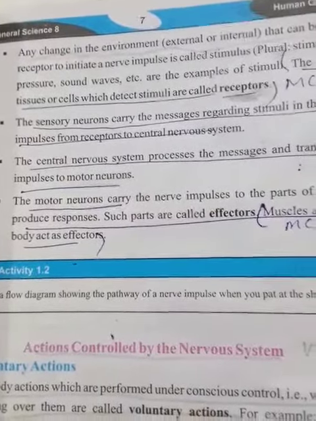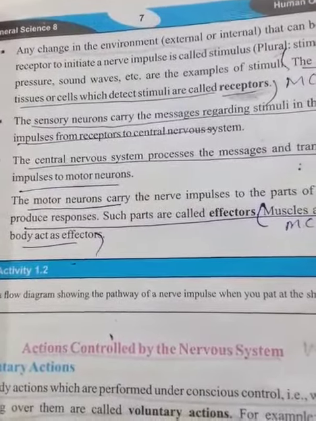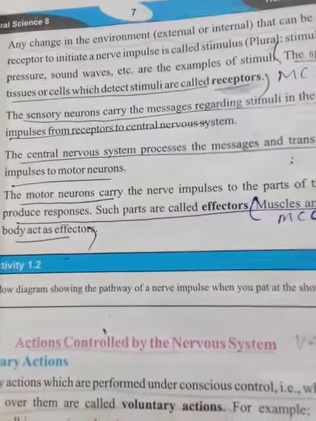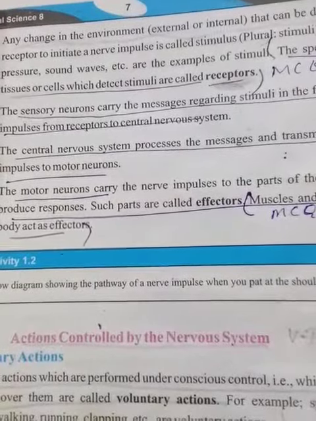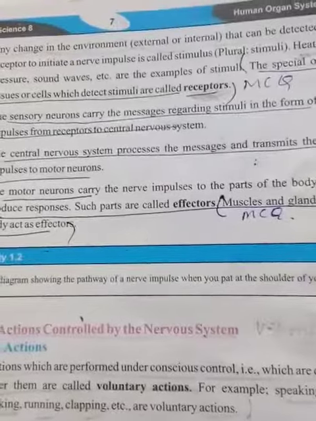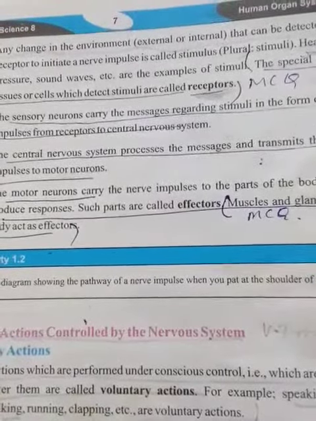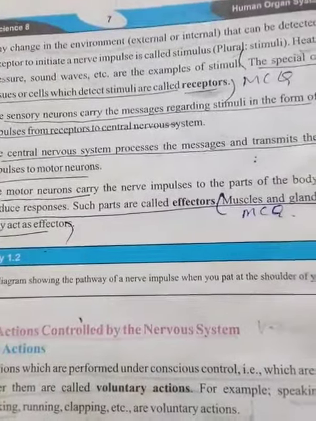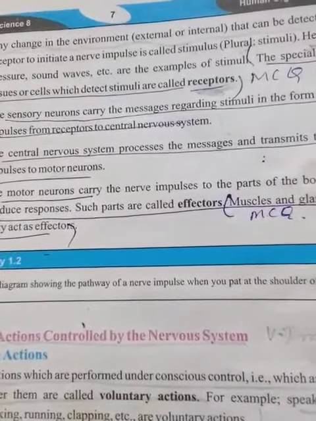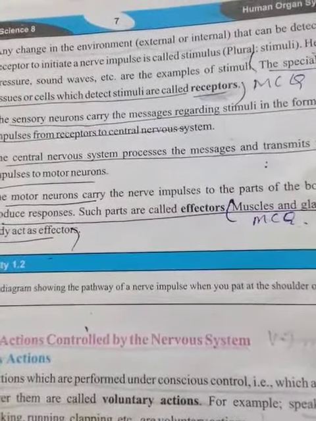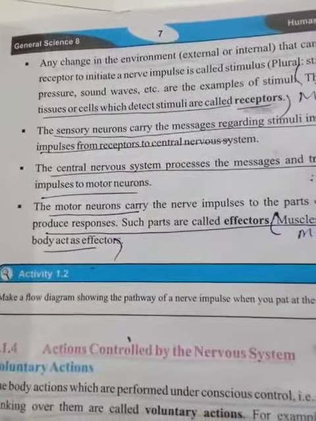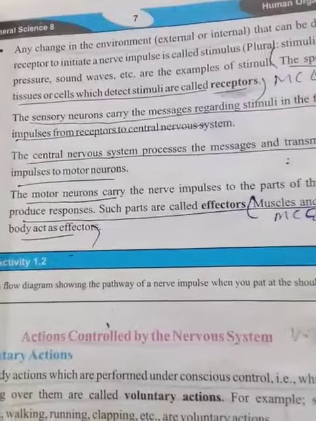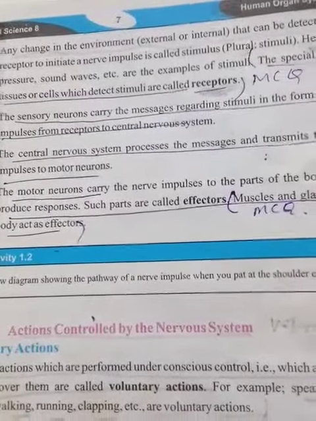What is a stimulus? Define stimuli or stimulus. Any change in the environment, external or internal, that can be detected by the receptors to initiate a nerve impulse is called a stimulus. Plural is stimuli. Examples are heat, cold, pressure, sound waves, etc. These are the examples of stimuli.